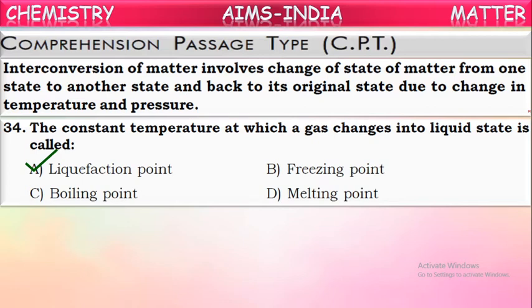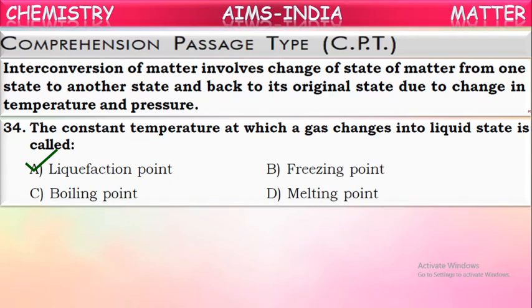In the liquefaction process, a gas which is originally a gas is converted into liquid state by compressing or cooling it. That's the major difference.